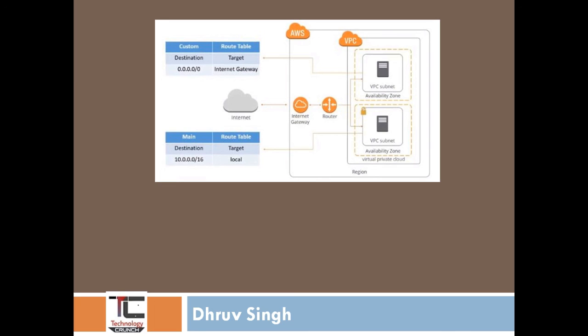0.0.0.0/0 with the target as the internet gateway. So any traffic, 0.0.0.0/0, means any IP address. If any IP address request comes, the route table sends it to the internet gateway. You can have 50 route entries per route table. The limitation of a route table is that you can have 50 route entries per route table.